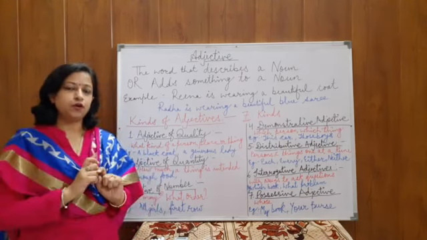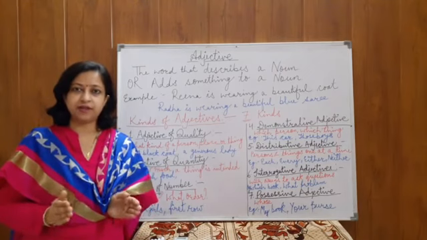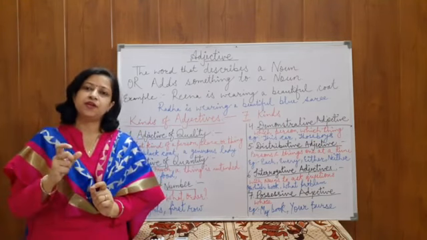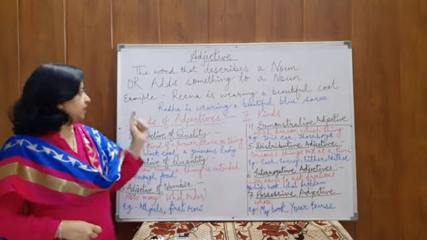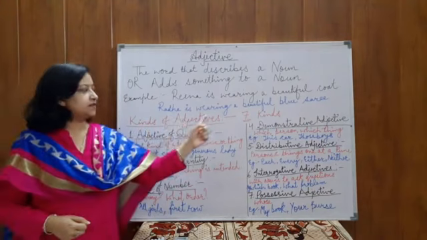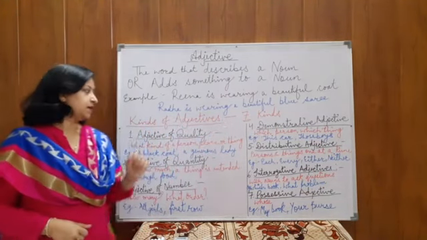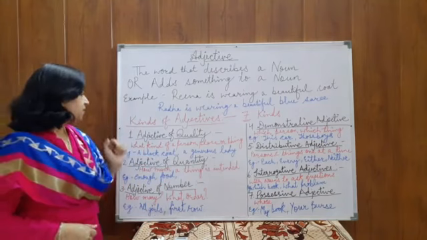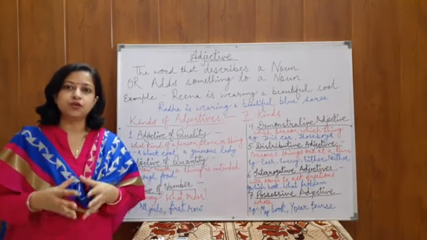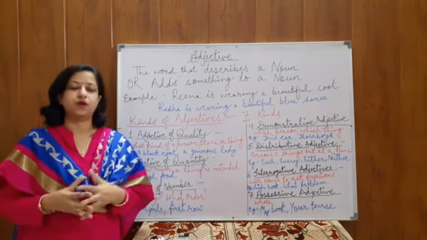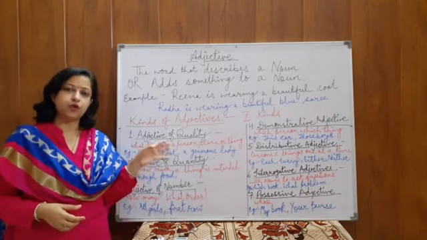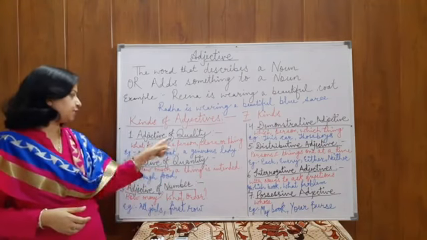Okay, and on the basis of all the kinds of adjectives, we'll understand how they work in a sentence to add something to the meaning of a noun. Let's see how many kinds in all are there of adjectives. Kinds of adjectives are of 7 kinds. What are these 7 kinds? Number 1 is adjective of quality. As I have already told you, adjectives are used to tell about the qualities of nouns. Okay? So, the adjective which tells us about the quality of any noun, that is the adjective of quality.